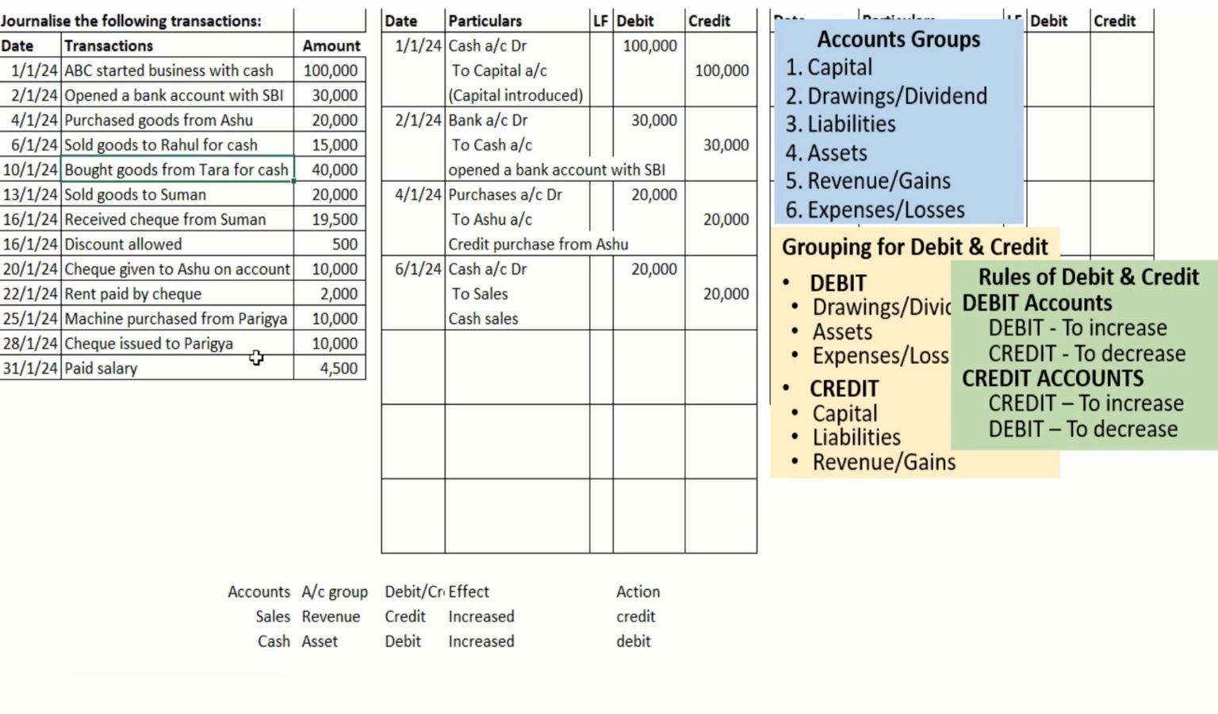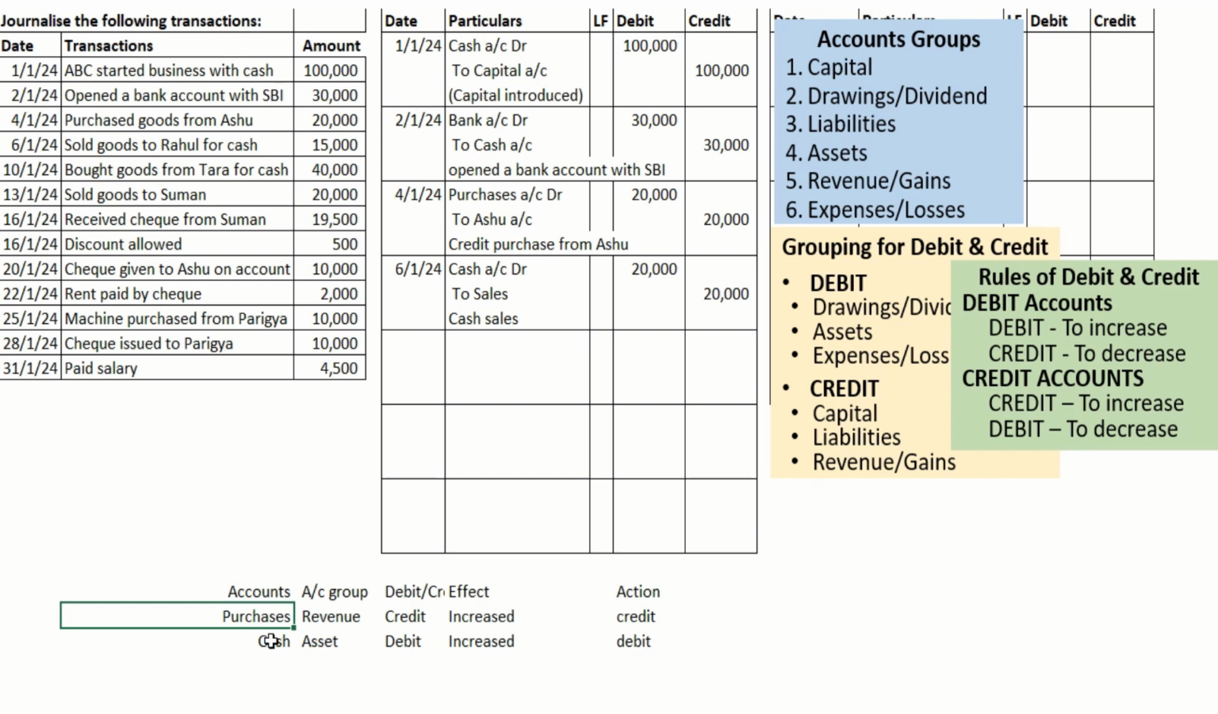Bought goods from Tara for cash. The opposite of the last transaction. Bought goods. We are buying for selling. So the account is purchases. We already did the entry, but here it is clearly specifying it's for cash. It's not credit. So the second account is we are getting inventory, that is purchases account.